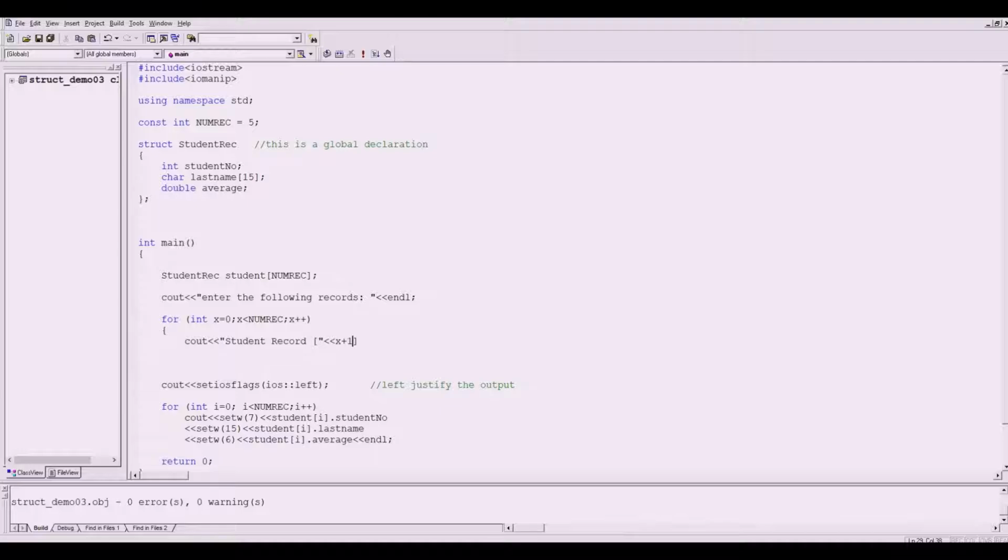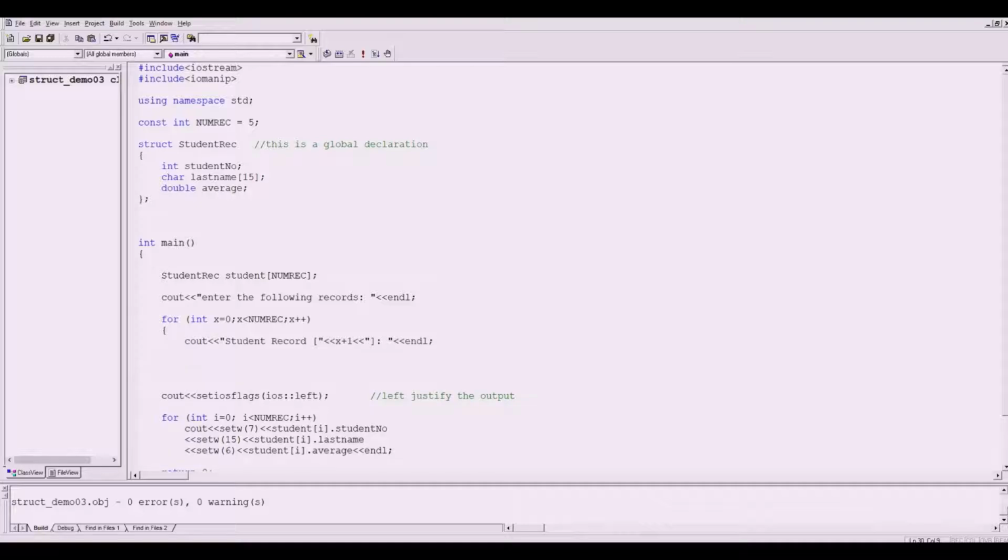And then x plus 1, because we initialized x here as 0, so we're going to start with record 1 rather than starting with record 0. Next, I want to show this bracket, and then the next output would be on the next line, so you've got endl there.